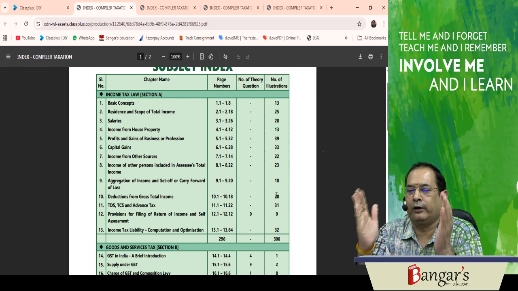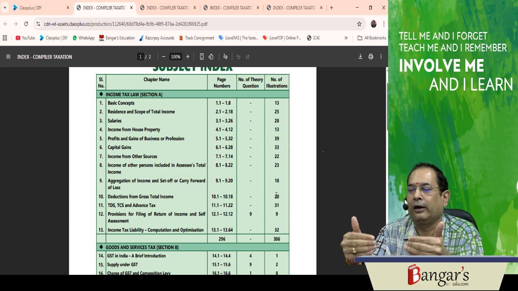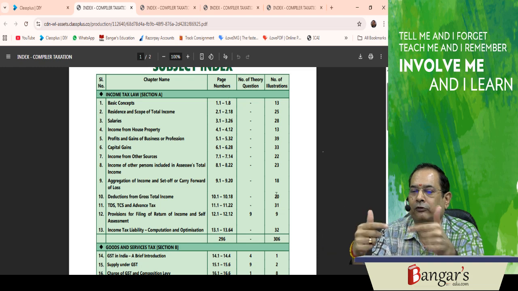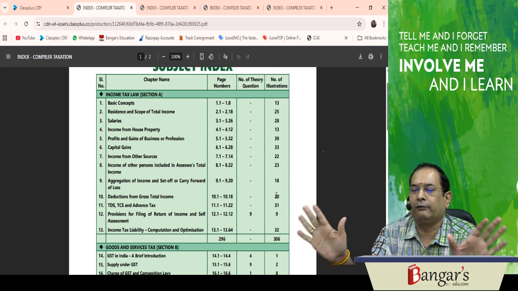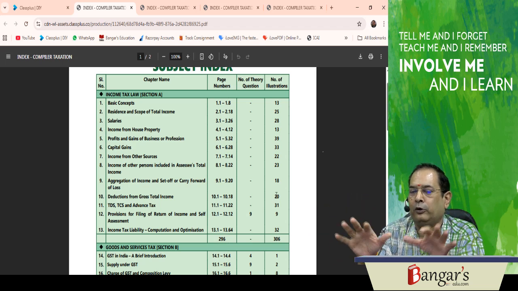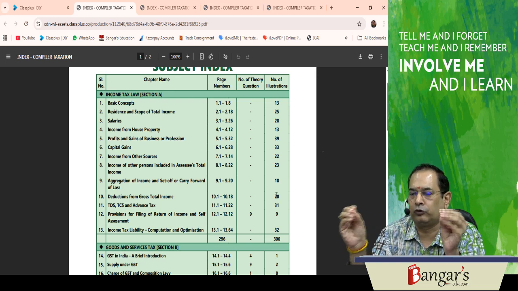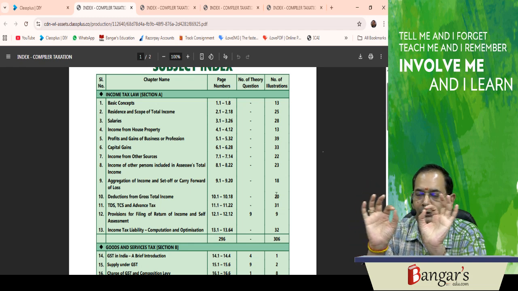So what you have to do is study first the main book and build your concepts, and then practice the past examination questions. Chapter wise, you have to cover each and everything. So this is a very, very important announcement and news for you. If you go through these books, definitely I assure you that you will pass the examination with flying colors.